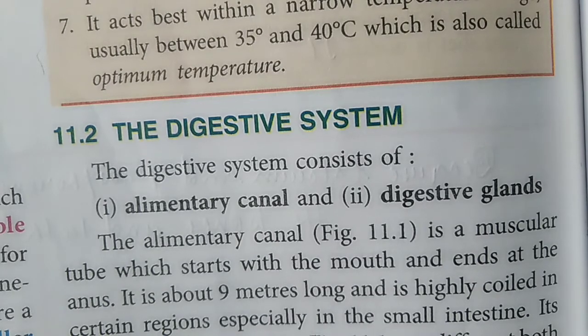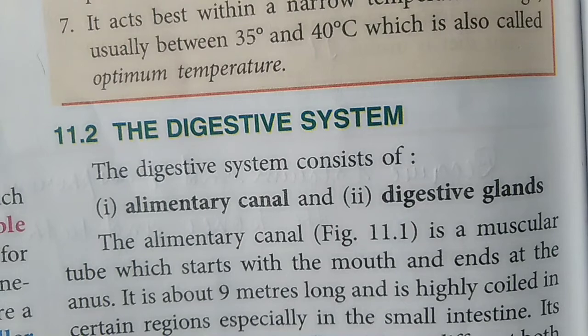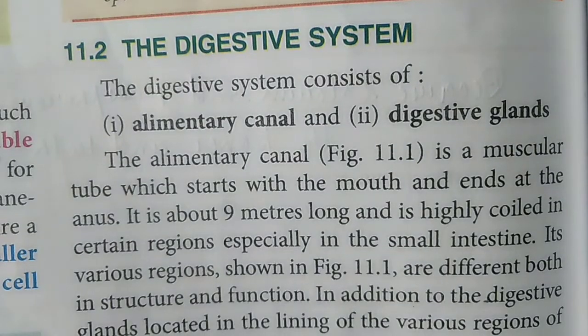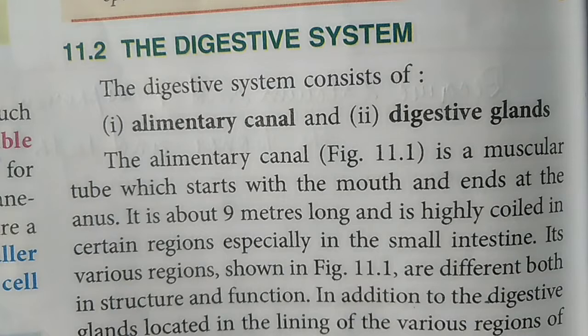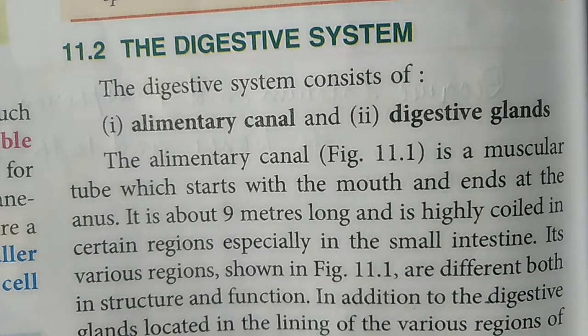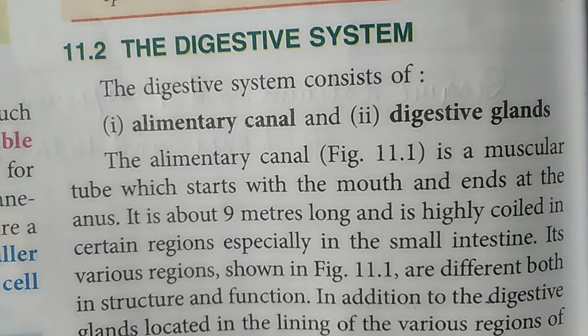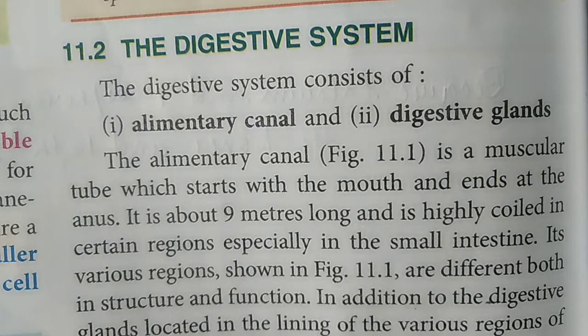Now this alimentary canal is about 9 meters long, and it is highly coiled in certain regions, especially in the small intestine. Its various regions are different both in structure and function. It has different regions, like the esophagus, stomach, small intestine, large intestine, and anus. When we study further, you will see that all these regions are different in function and also in their structure.